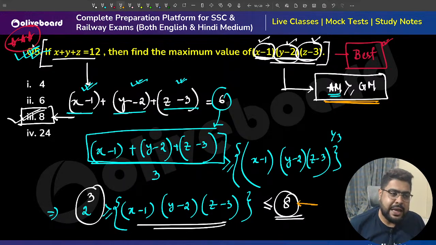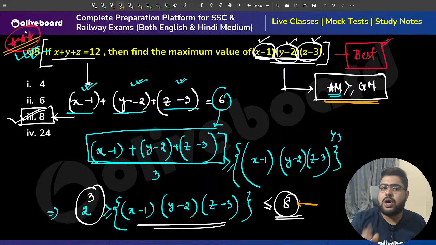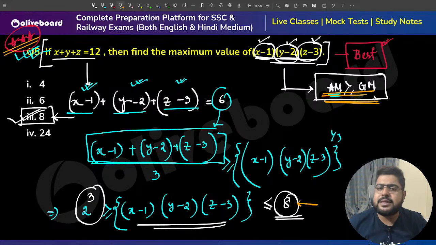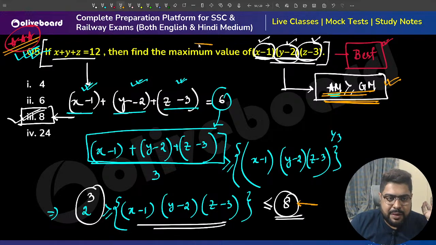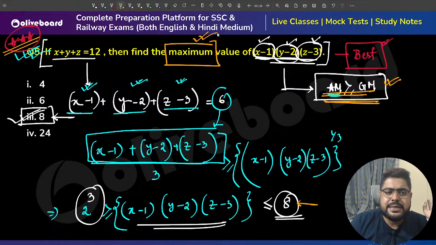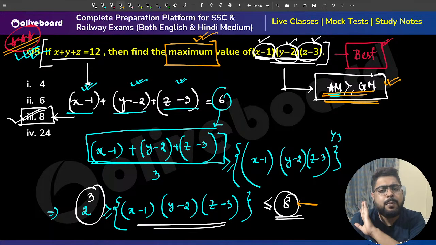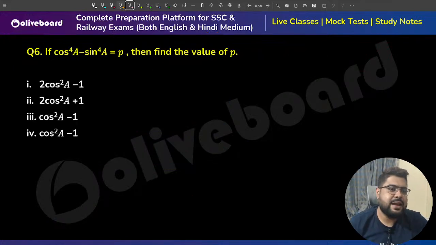Okay, so if you have not done this, please solve a few questions on this property, AM greater than or equal to GM. If SSC asks you questions on inequality, this is the first inequality on which they will ask questions. And there are many maximum and minimum value questions which can be solved using this inequality. So please understand, this is a brilliant question. Next one.